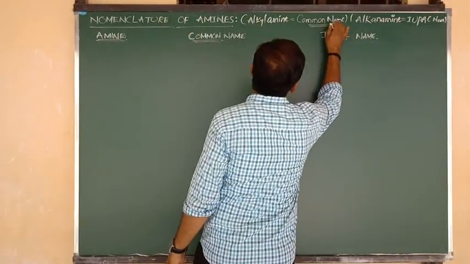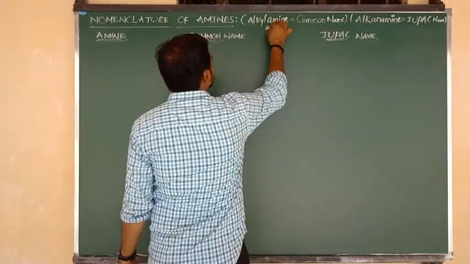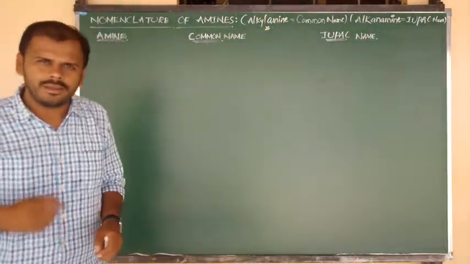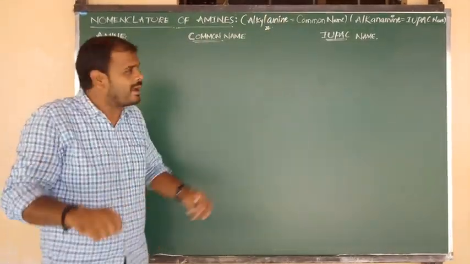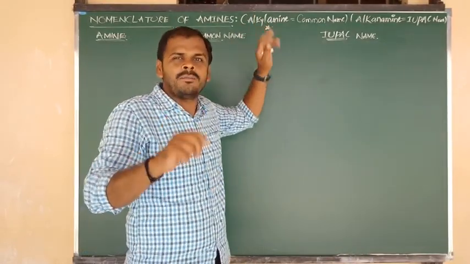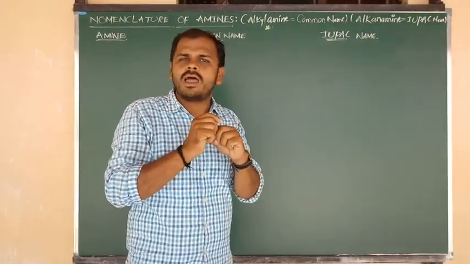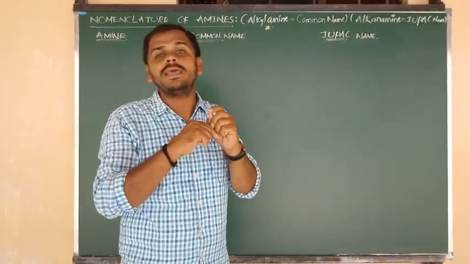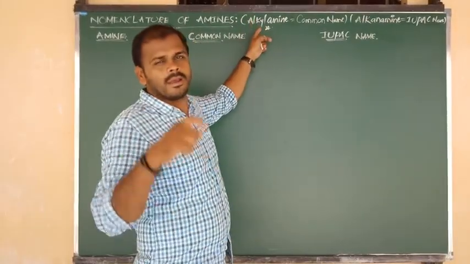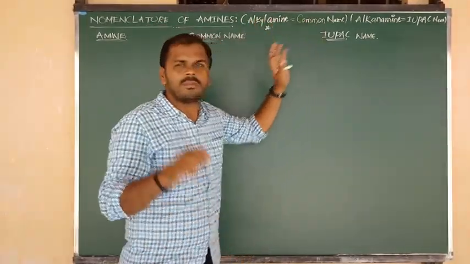The common name of amine is alkylamine. 1 carbon means methylamine, 2 carbon means ethylamine, 3 carbon means propylamine, 4 carbon means butylamine. In that way we can write the common names of amines.